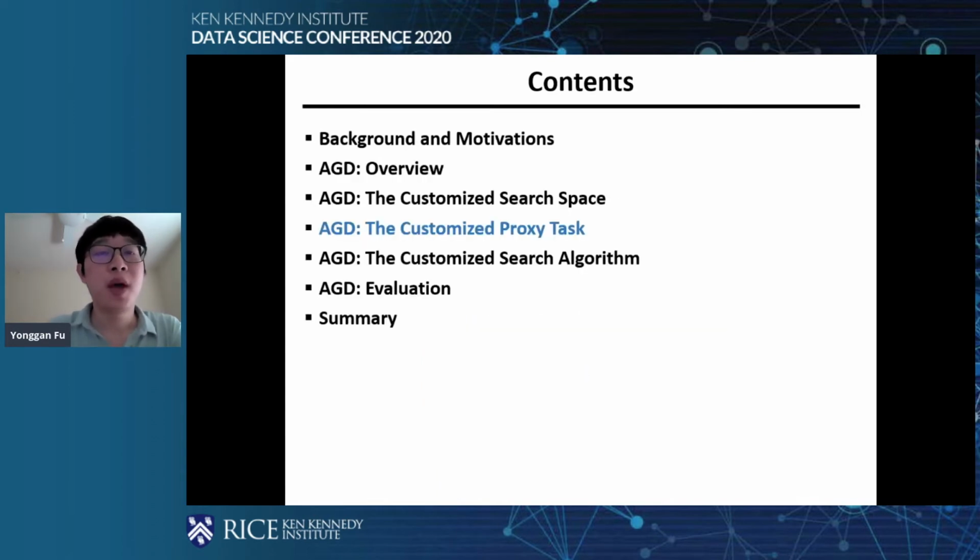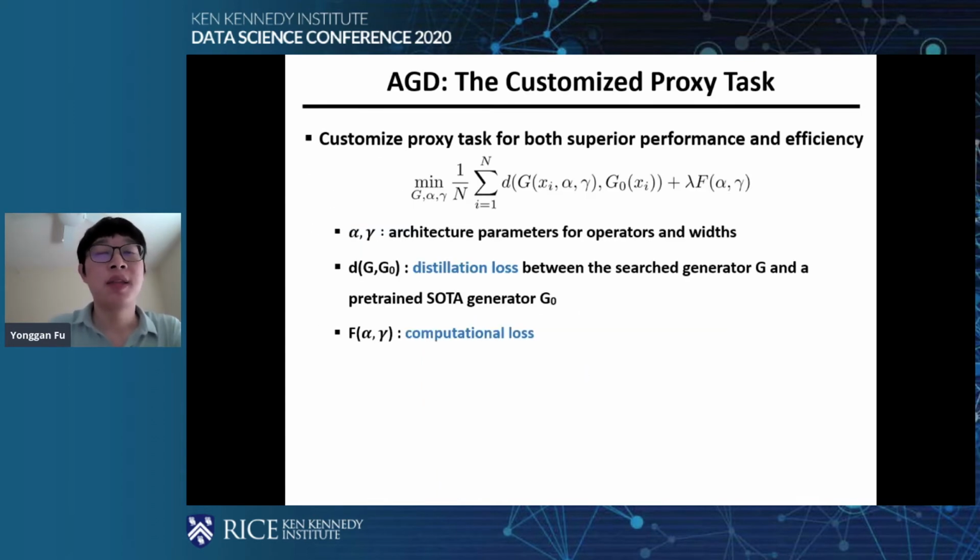Then for the proxy task, since the training process of GANs is notorious, to stabilize the searching process we use a distillation loss between a pre-trained SOTA GAN generator and our supernet as our proxy task. Here are the loss forms, also known as objective functions of our search goal.